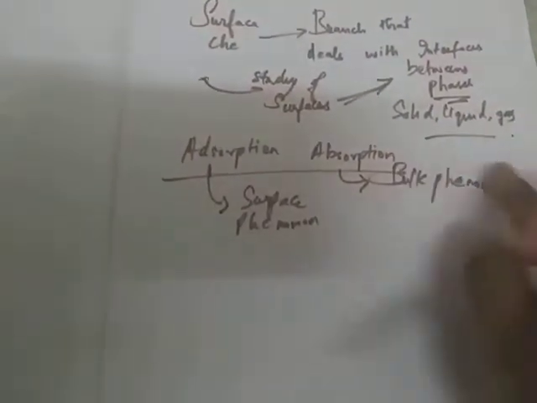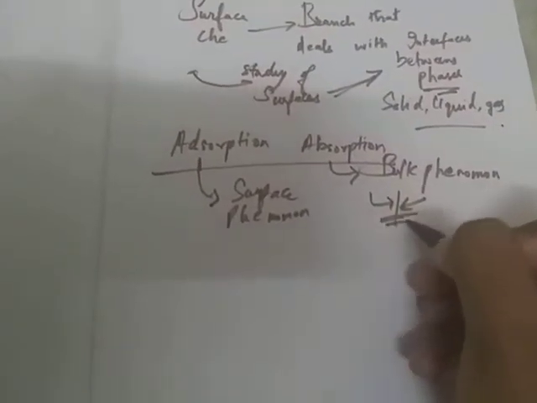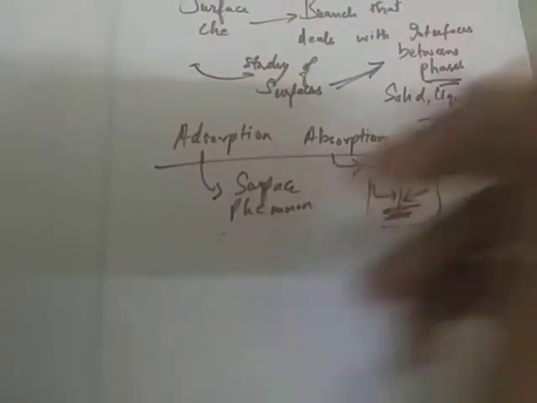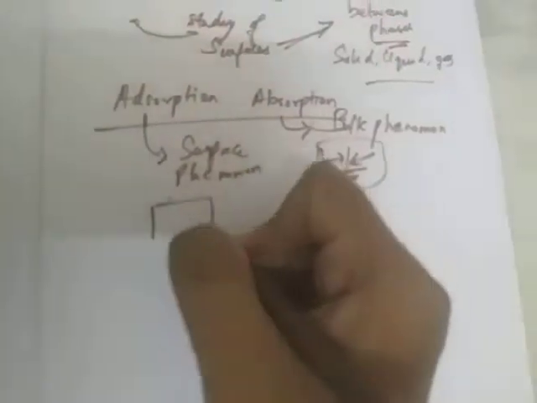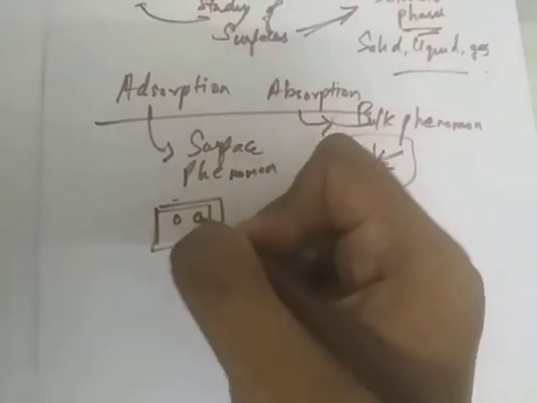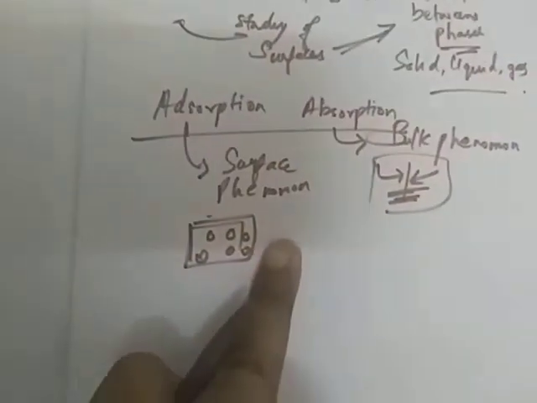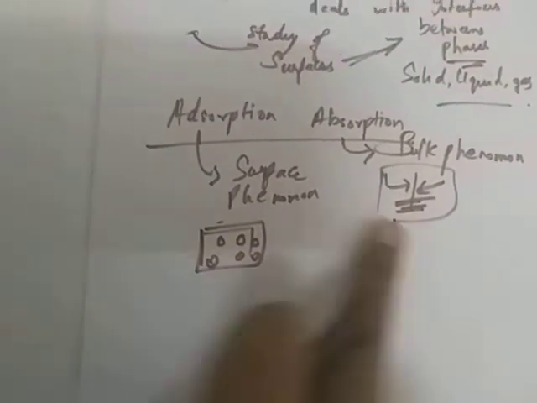When two surfaces come in contact, they will absorb, they will mingle together. That is called absorption. But in adsorption, the molecules are distributed. They won't mingle. In adsorption, the molecules are distributed widely when subjected to another molecule. So that is the difference between adsorption and absorption.